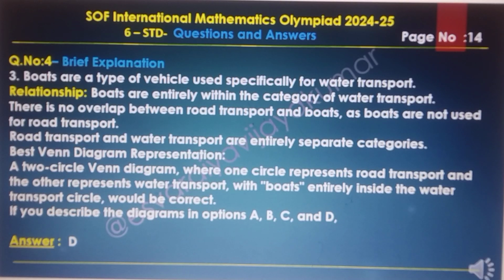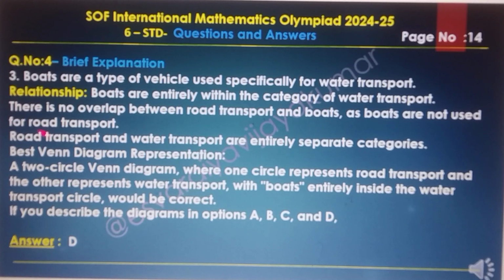Point number 3. Boats are a type of vehicle used specifically for water transport. Relationship: boats are entirely within the category of water transport. There is no overlap between road transport and boats, as boats are not used for road transport. Road transport and water transport are entirely separate